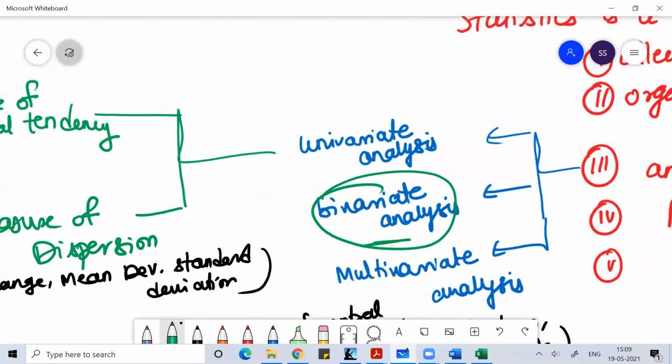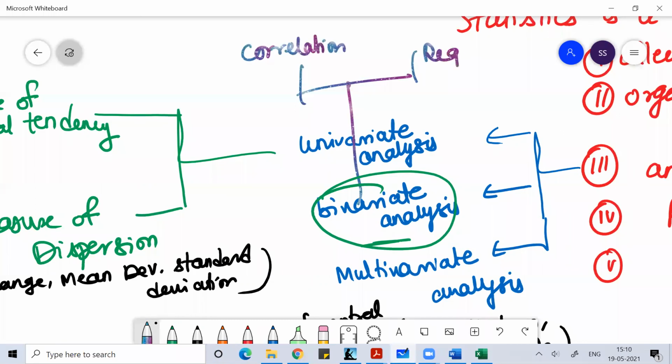In bivariate analysis we study two things: one is correlation and the other is regression.